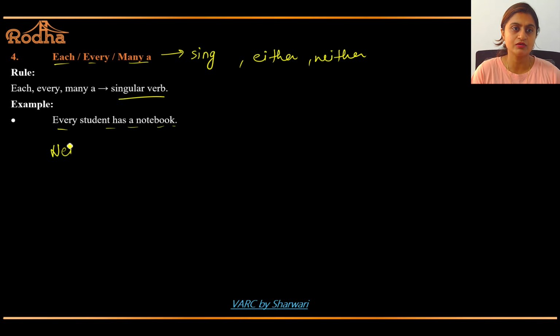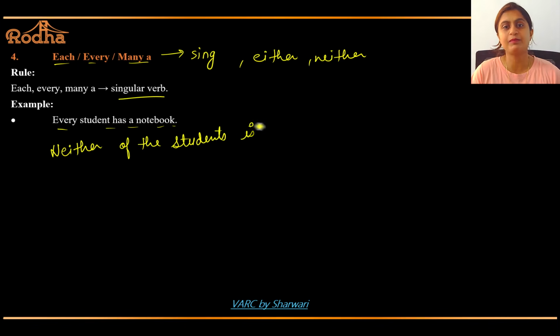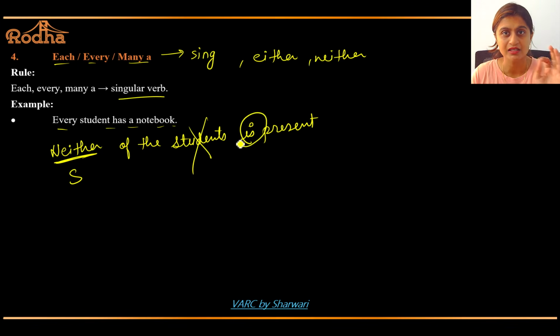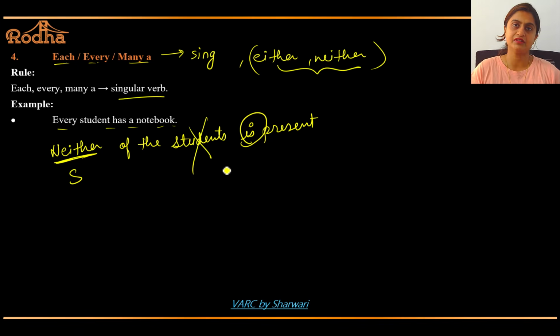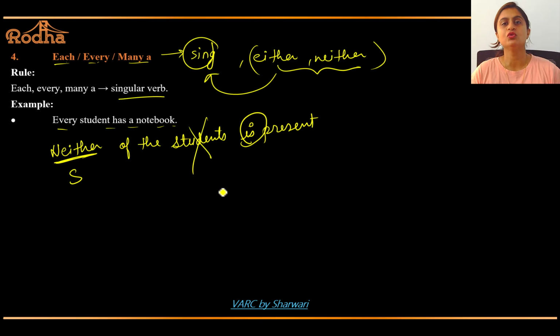I can also say that neither of the students is present. Neither is my subject, not this. So the verb should be is, not are. So each, every, many, a, either, neither: you should include this also in this. Correct? So you will always have a singular verb.